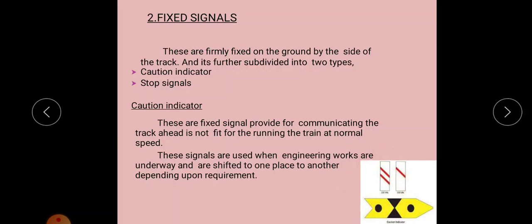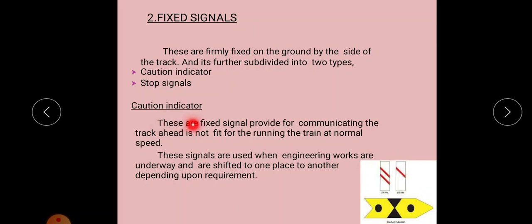So these caution indicators can be moved to different positions on the railway track where maintenance work is going on. If maintenance work is going on any part of the railway track, we fix this caution indicator ahead of that portion. If that work is over, we remove the caution indicator and place it at another place where there is maintenance work. Like that, it is movable.